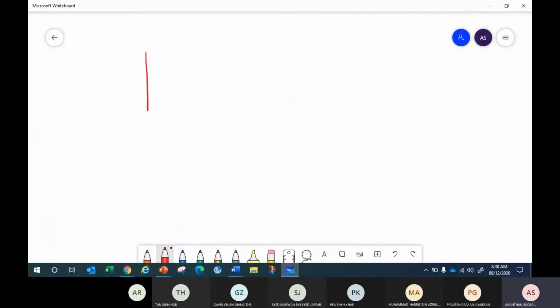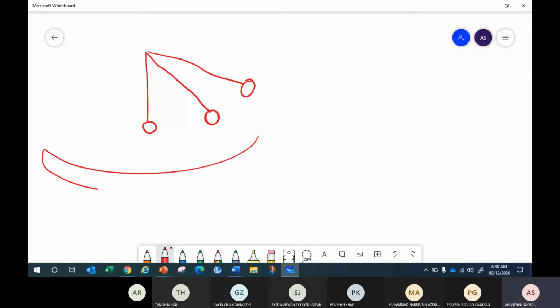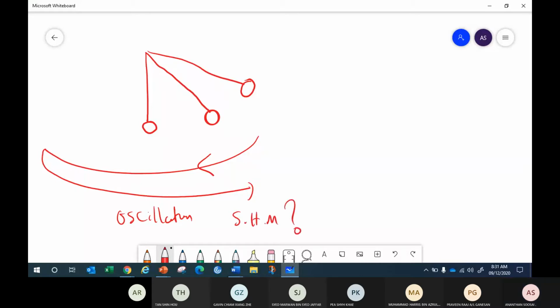Now we're going to talk about the pendulum. The pendulum swings here and goes further up, moving back and forth. We know this is an oscillation, but is it an SHM? How to check?